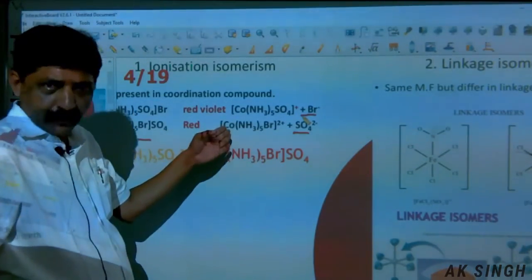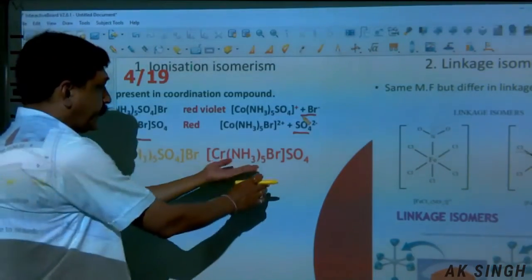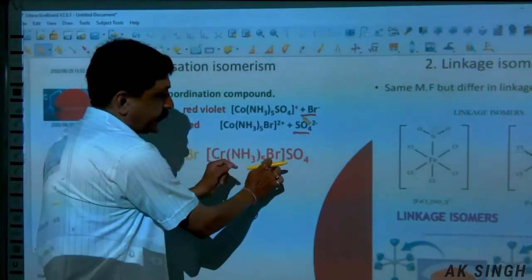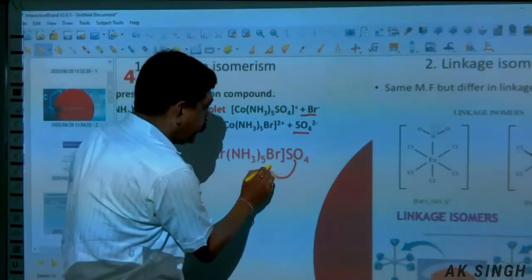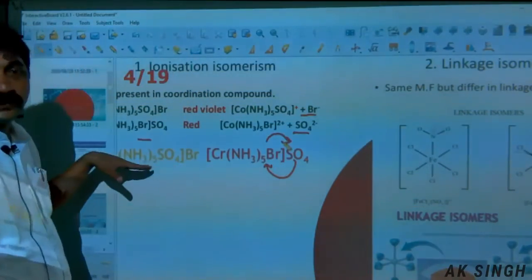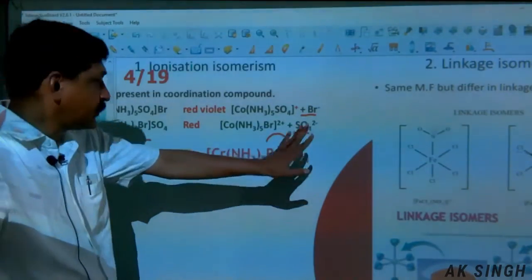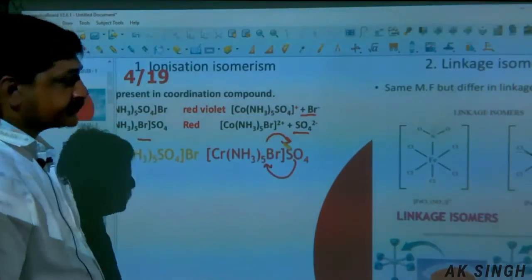Now, here we had taken cobalt; now the chromium. It will not change in the ionization isomer. The coordination sphere contains bromide ion and the sulfate is outside. Just put this here and this over there, and you get the ionization isomer. So this will give the test for sulfate ion, but this one will give the test for bromide ion.